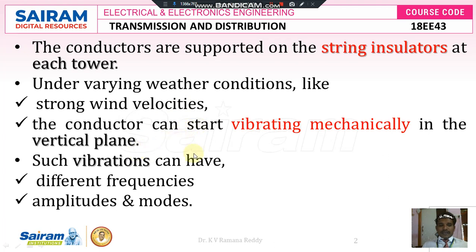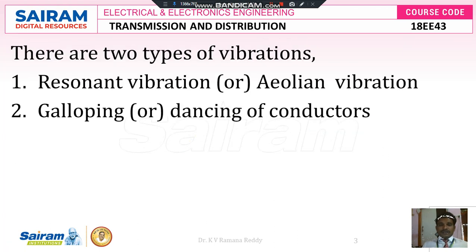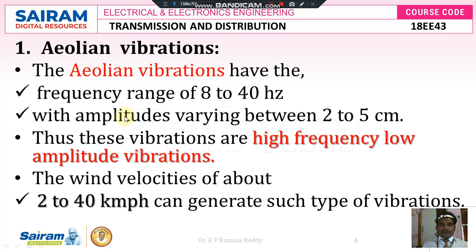Such vibrations can have different frequencies, because it is moving from one end to another end in the vertical plane, having amplitude and mode. There are generally two types of vibrations. Basically, one is called resonant vibration or A-line vibration. Another vibration is called galloping vibration or dancing of conductors. So now we are going to discuss the first type of vibration, that is A-line vibrations.